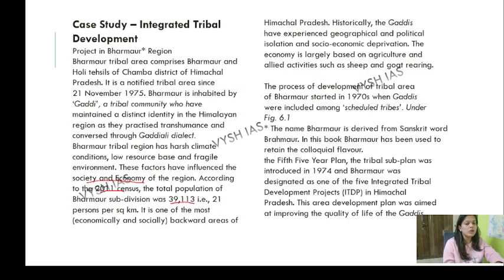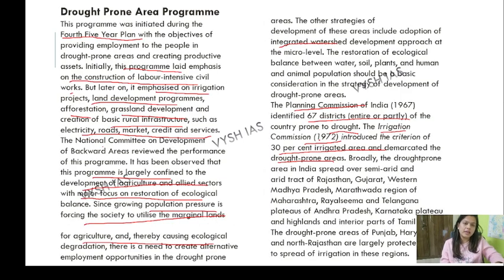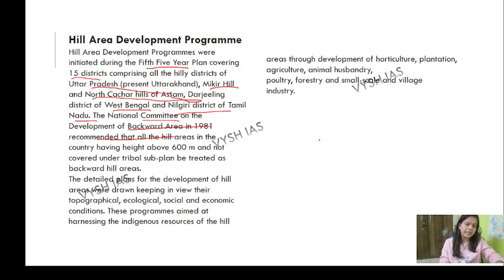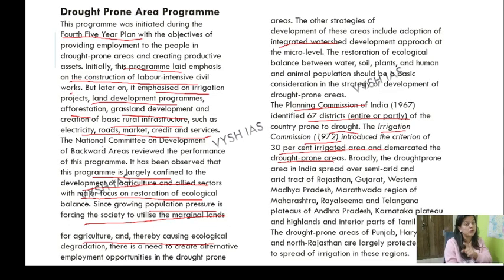Okay, so what we have read today is planning, tribal area, hill area development, and very important drought area programs that were included in the 4th. So you can do this. Drought is like 1, 2, 3, 4, 5, 6, 7. Just make your own tips for how you're going to learn it, but you have to learn it. Do not ignore these chapters. They are very, very important. Believe me, drought area and all these are very beneficial in your mains.